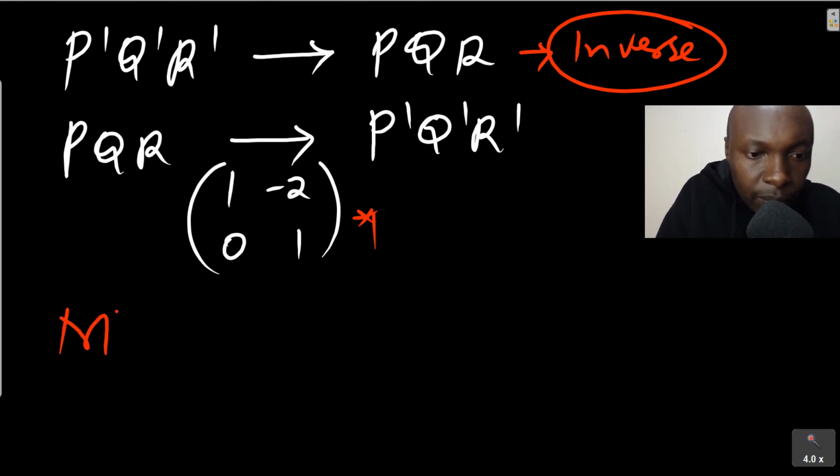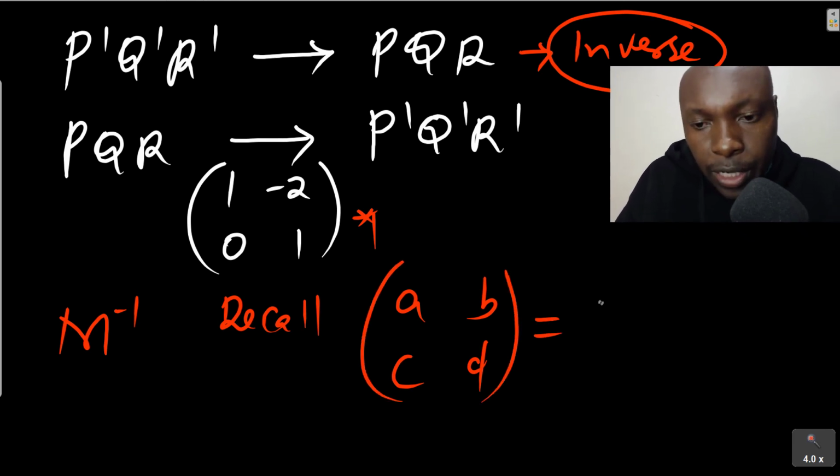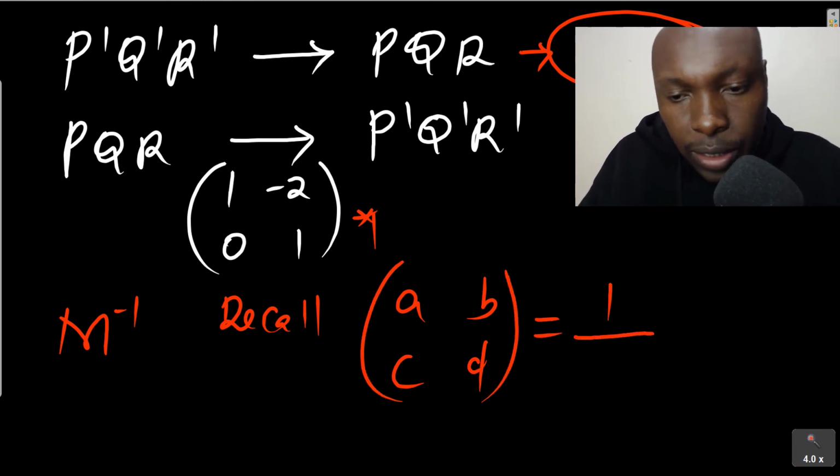So M inverse, how do you get the inverse? Just to remind you, if you have any matrix ABCD, the inverse is obtained by 1 over the determinant.